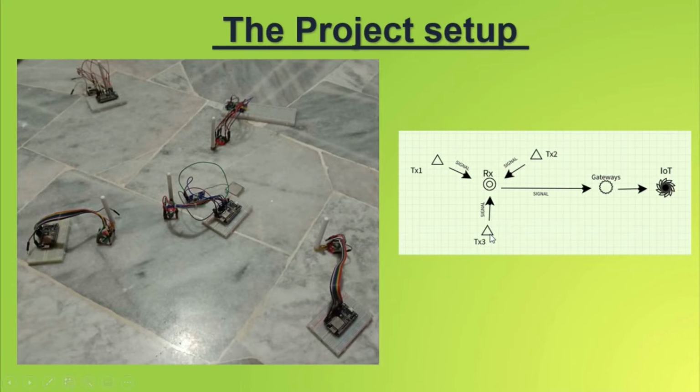For the system development in this project, we are using the LoRa transmitter and LoRa transceiver. In the data collection phase, we are using the RSSI method that transmits the signal from the transmitter to the receiver. The data are collected in 4 different environments, which are 5 meter indoor line of sight, LOS, 5 meter indoor non-line of sight, NLOS, 5 meter outdoor line of sight, LOS, and 5 meter outdoor non-line of sight, NLOS.